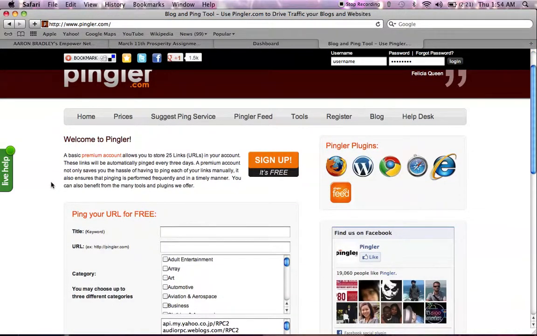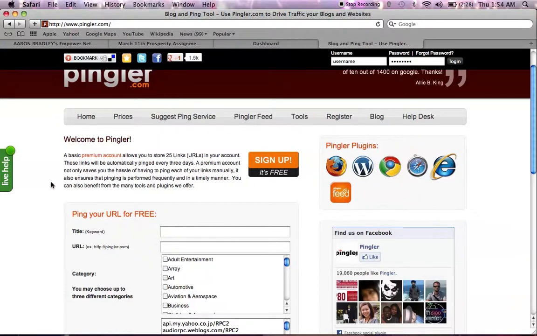Nothing's wrong with that. If you create an account, it's about $2 and something a month for 25 URLs stored in it, and for the $5 and something version, I believe you can store 50 different URLs.